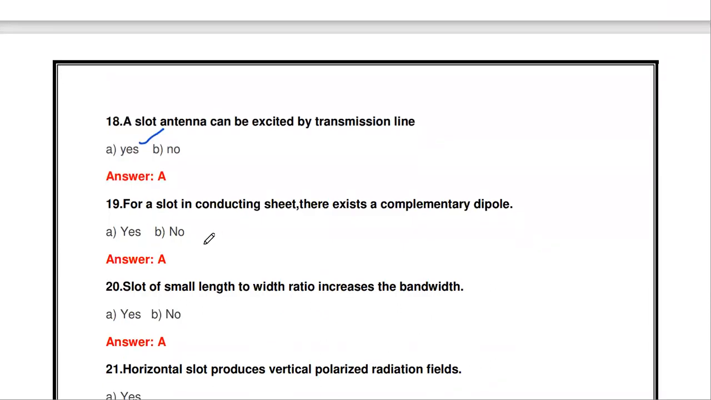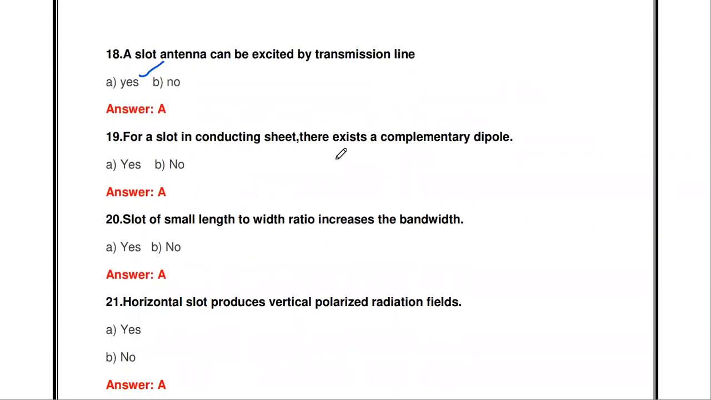Okay. Then the next one, for slot in a conducting sheet, there exists a complementary dipole. Yes. Okay. Then slot of small length to width ratio increases the bandwidth. So in slot antenna, the small width to length ratio increases the bandwidth. So it is also correct. Depending upon this length to width ratio, the bandwidth varies.